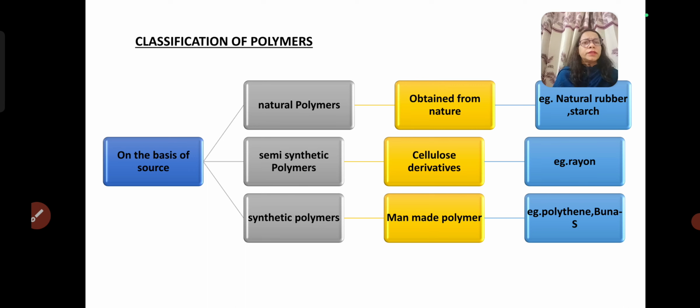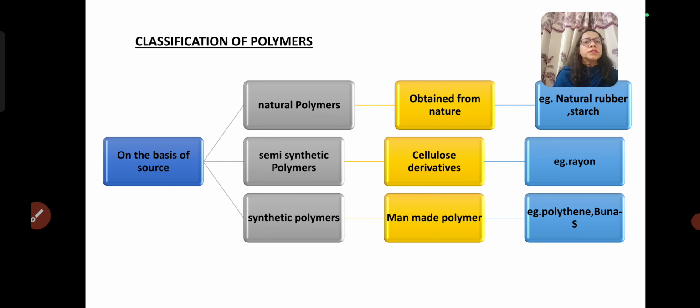Natural polymers are directly obtained from natural sources such as animals and plants. Silk, wool, natural rubber, and starch are the examples of natural polymers. Semi-synthetic polymers: these polymers are originally obtained from natural sources, but they are used after some chemical modification. For example, rayon. Rayon is a cellulose derivative, and all the semi-synthetic polymers are derivatives of cellulose, and these derivatives are obtained by the nitration, sulfonation, and acetylation of cellulose.